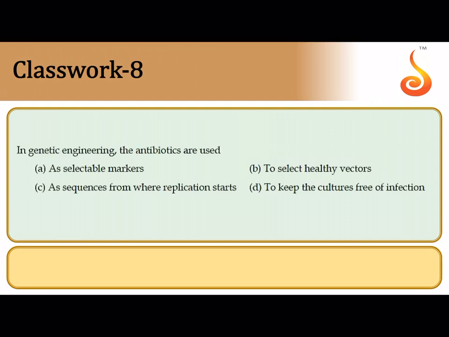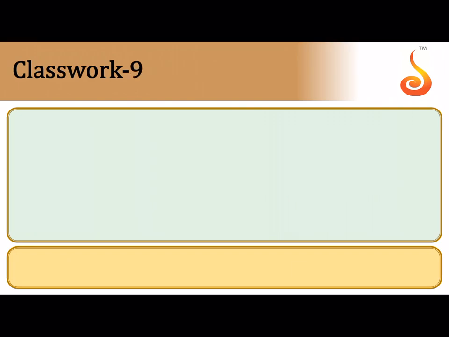Question number 8, it says in genetic engineering the antibiotics are used. Obviously we use antibiotic resistance genes in the plasmid in order to select the transformants and the recombinants. So as a result it is used as a selectable marker.